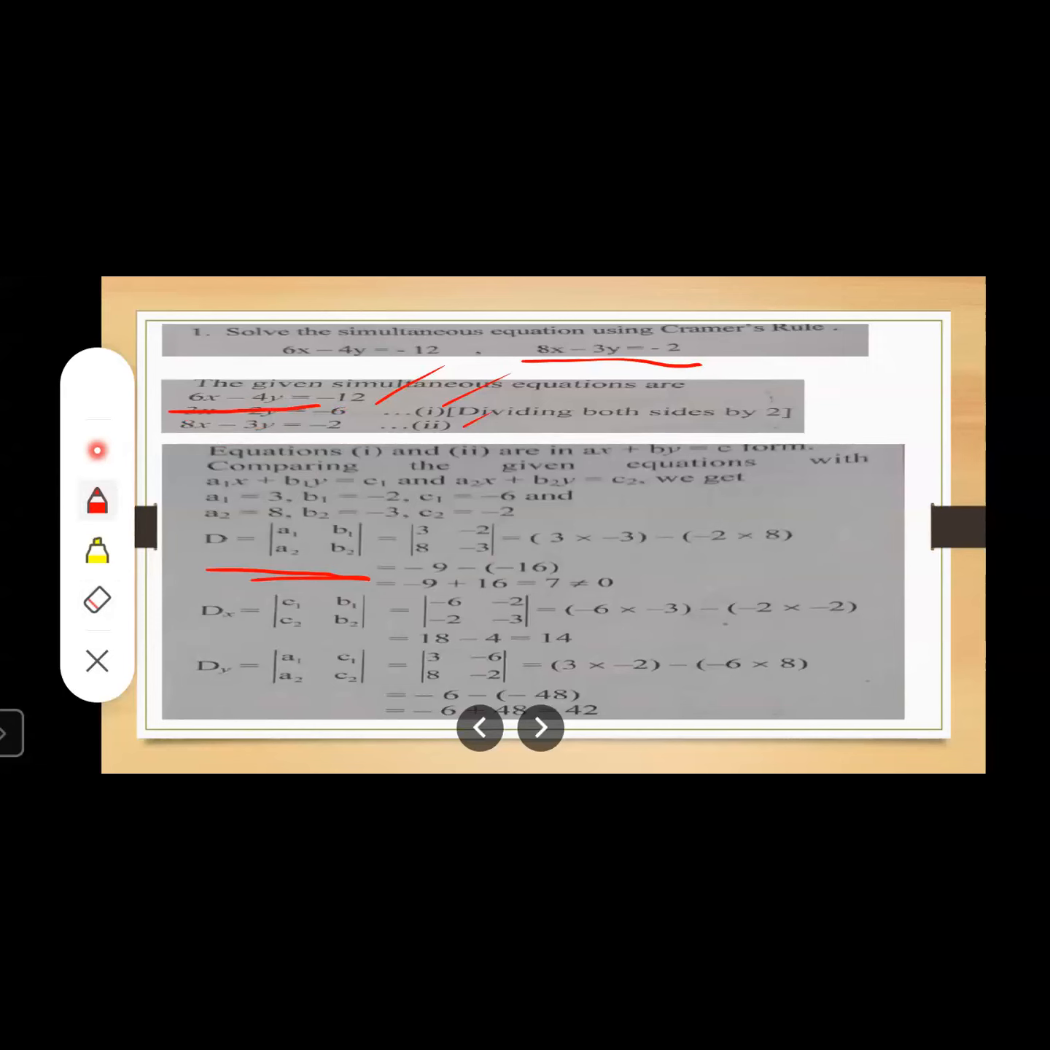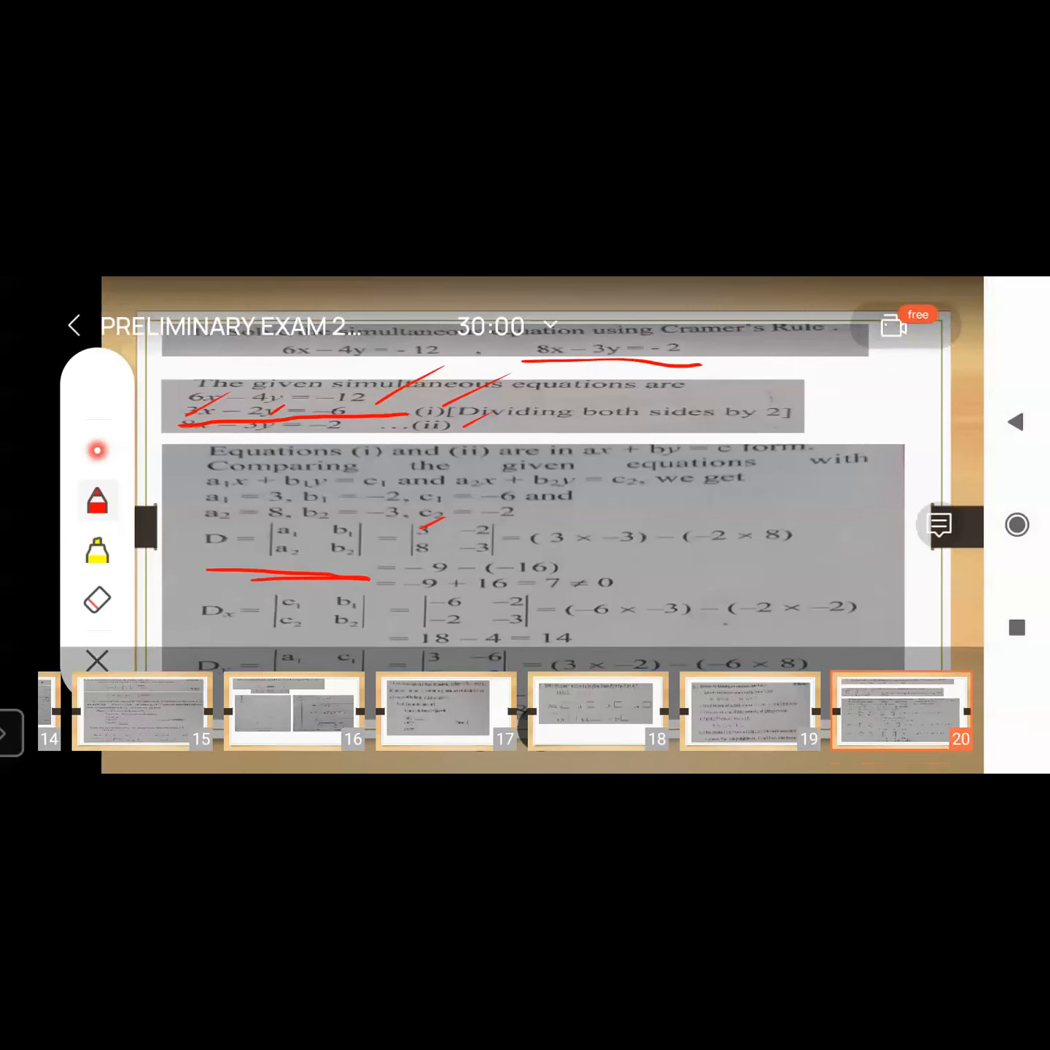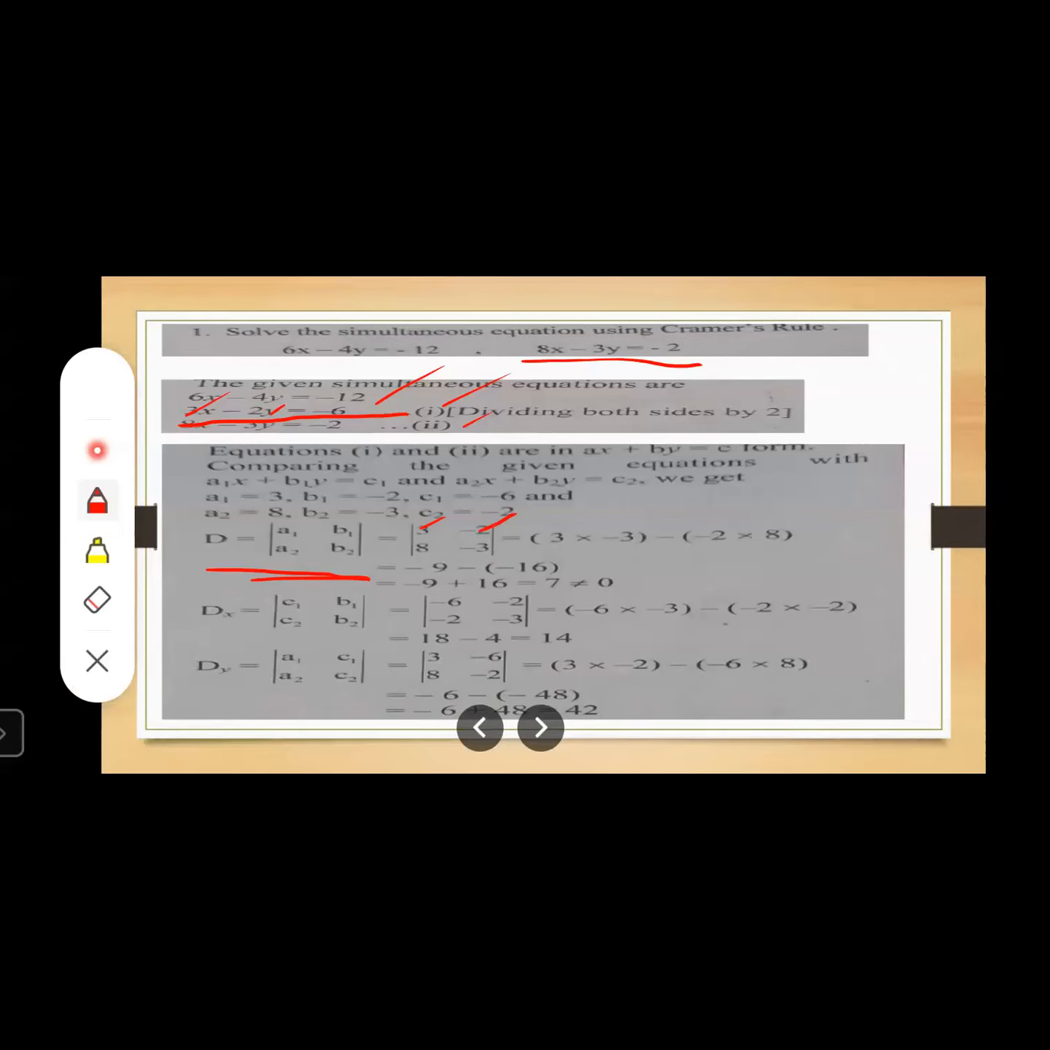See, we have already rearranged in this form. So you have to write this a1, b1, that is 3, minus 2. Yes, this is a1, b1. Okay, what is a2, b2? Now just move to the second equation. Yes, what is the second equation? What is a2? A2 is 8. What is b2? Minus 3.